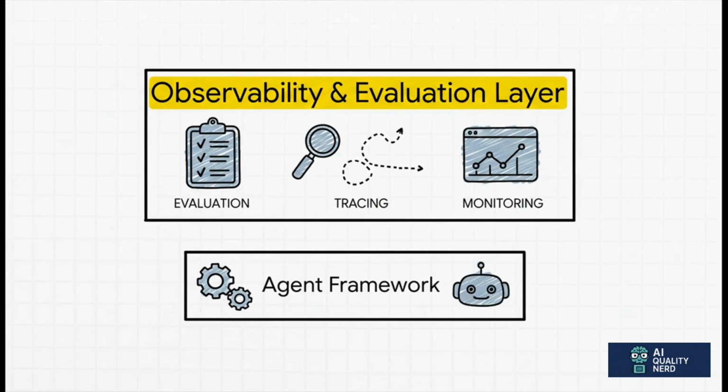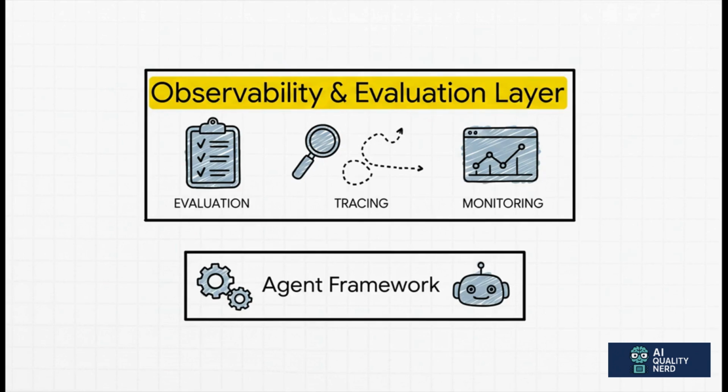Let me give you an analogy. The agent framework you choose, that's your car's engine. It's powerful, it's essential. But this layer, this is your entire dashboard. It's your speedometer, your GPS, all your warning lights. See, it's not part of any single framework, because their job is to orchestrate the work, not to guarantee the quality. This layer sits on top of everything, giving you the visibility and control you need to drive safely.